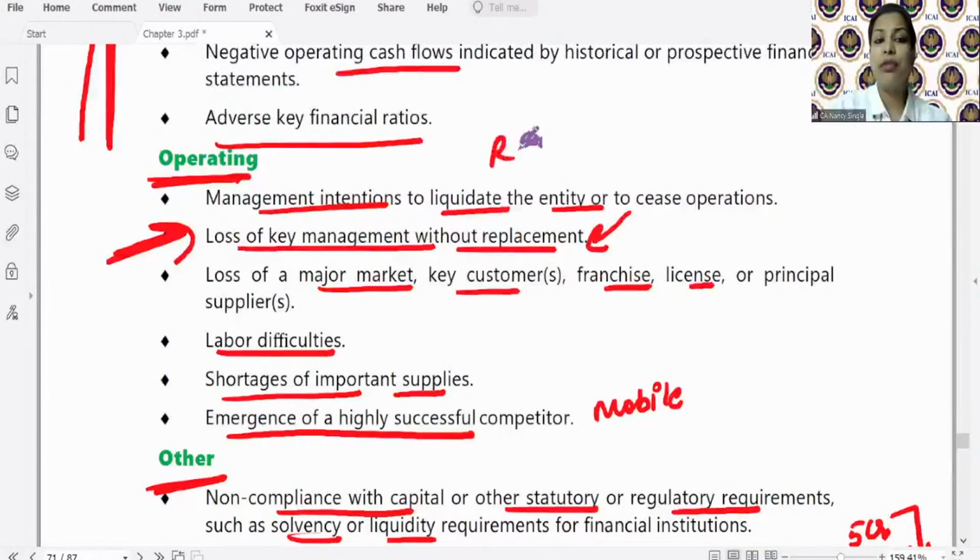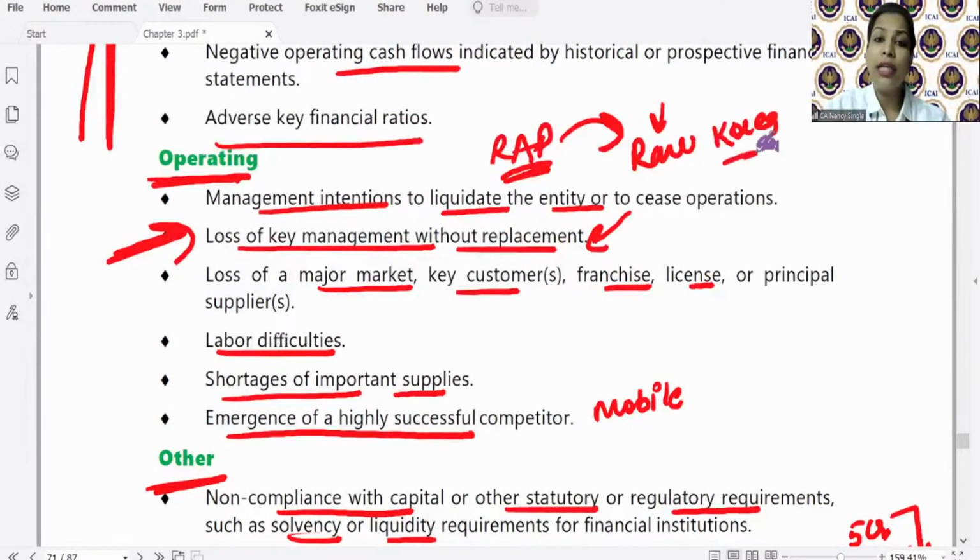During the risk assessment procedures, auditor inquires the management that अच्छा, आपका import किस चीज़ का है? So he said all the raw material we import from Korea. Now auditor is aware that there is going to be a change in the government policies, with respect to there is going to be a ban on the import from Korea. Now auditor will discuss with the management कि management फिर कैसे करोगे? फिर कैसे आप raw material लेके आओगे?